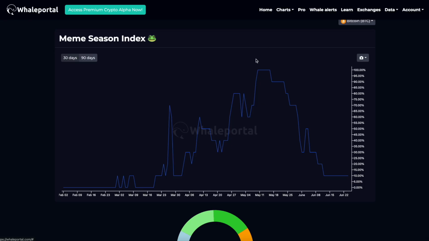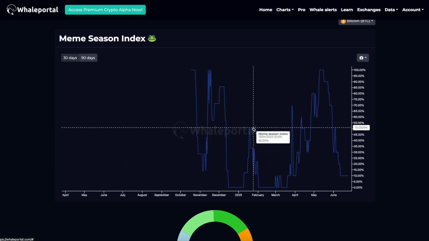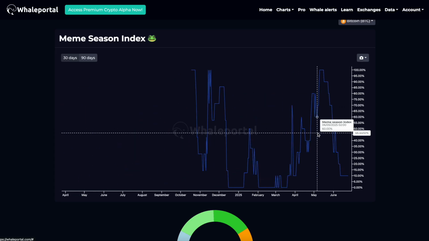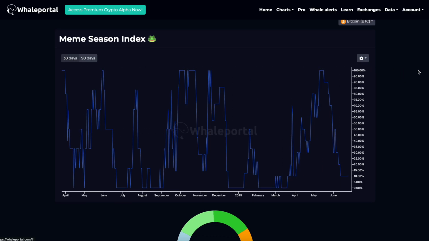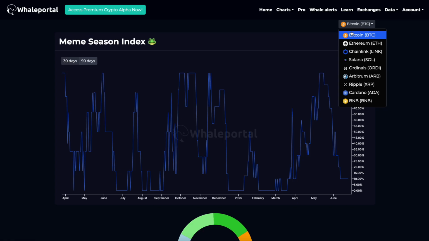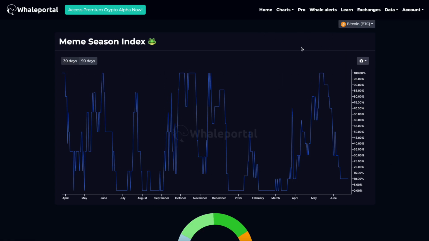Okay guys, when we go to the Meme Season Index, we can see that we have a couple of buttons right here, and we have a line chart. This line chart is showing whether it is meme season, or whether it is not meme season, or basically Bitcoin season, because right now we are valuing the meme tokens against Bitcoin. So what this graph is doing is tracking the biggest meme tokens and the performance of those meme tokens against Bitcoin.